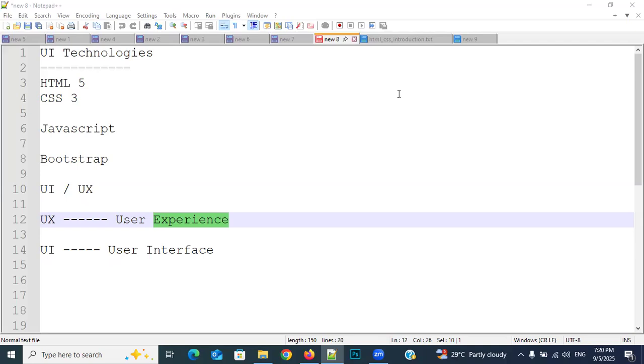Okay, first of all, the home page. What are the sections they need to display? How much area he needs to keep for the logo, in which place he needs to keep the logo, what he has to display in the header, what he has to display at the bottom of the header. Then in the middle part, what he has to display, the footer, what he has to display, everything he will make into that plan. That plan can be called a wireframe. What is that, everybody? Wireframe.